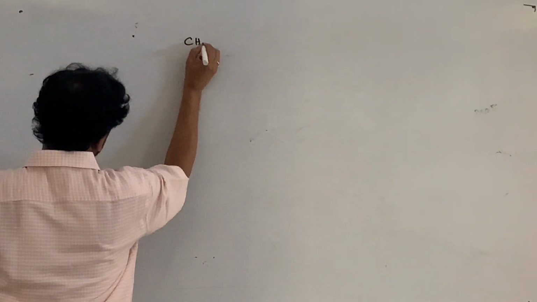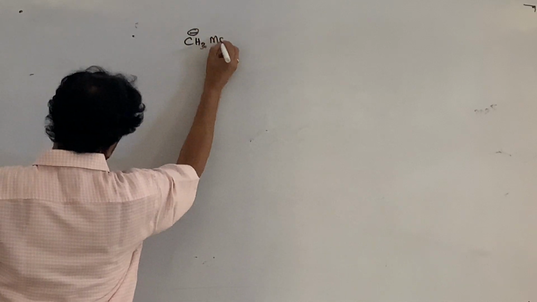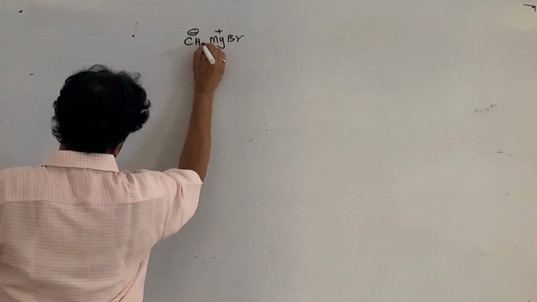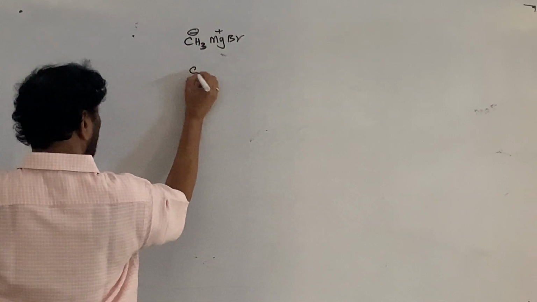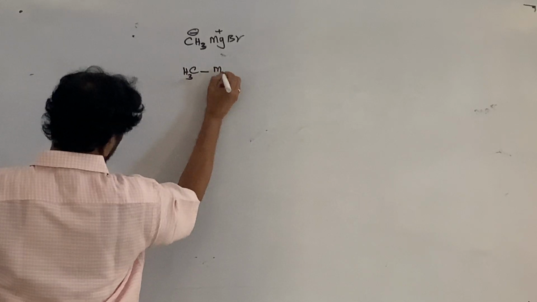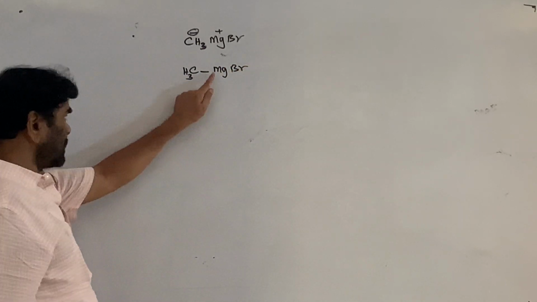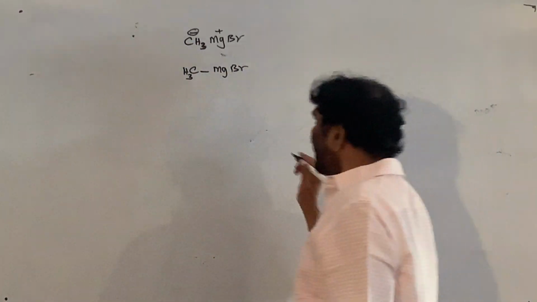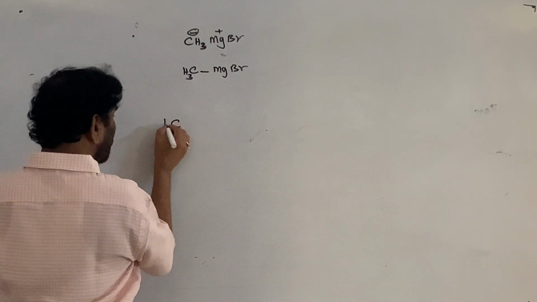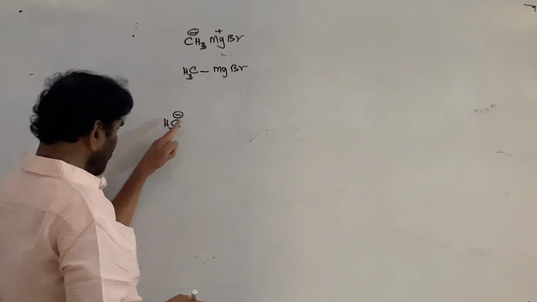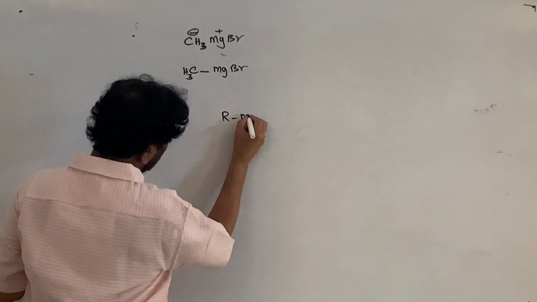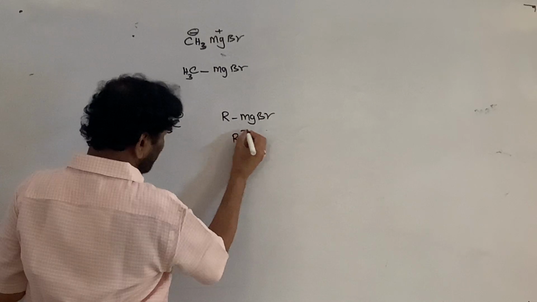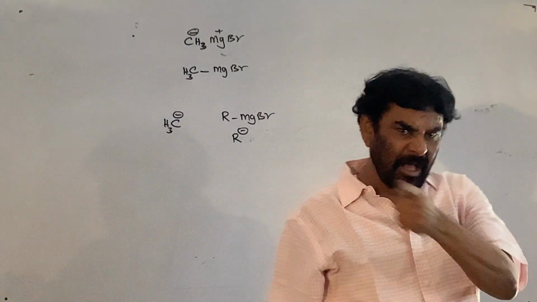Now, let us come to the properties. So first, let me take the simple one, methyl magnesium bromide. This is positive, a cationic part, this is the anionic part. We write it as CH3MgBr, but this is supplying the methyl carbanion, alkyl carbanion. It is the negatively charged species. The alkyl carbanion is called R. You write RMgBr. This R minus ion is the conjugate base of the hydrocarbon.